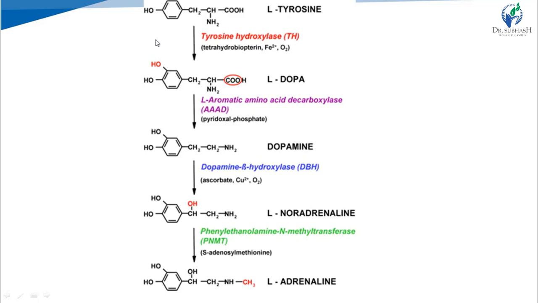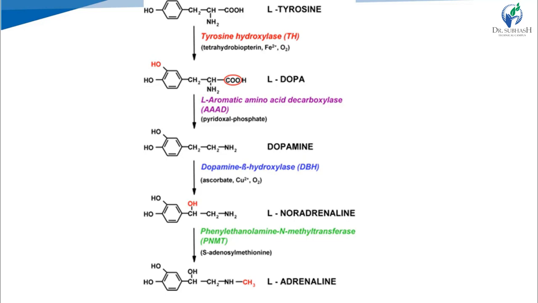So we get DOPA, which is the short form of dihydroxyphenylalanine. Phenyl means phenyl ring, dihydroxy means 2 hydroxyl groups are there, and phenylalanine has CH2, CH, NH2, COOH. This group is known as alanine. So the full form of DOPA is dihydroxyphenylalanine.